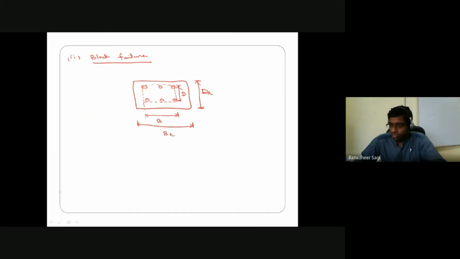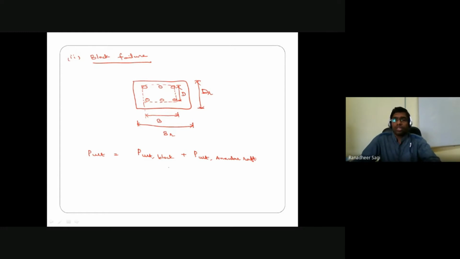Once it is known, how do we estimate the ultimate load carrying capacity of your pile group? Once again, the ultimate load carrying capacity of this particular pile group based on block mode of failure is nothing but the ultimate load resisted by the block plus the ultimate load resisted by the annular portion of your raft. Now, what does this annular portion of the raft mean?